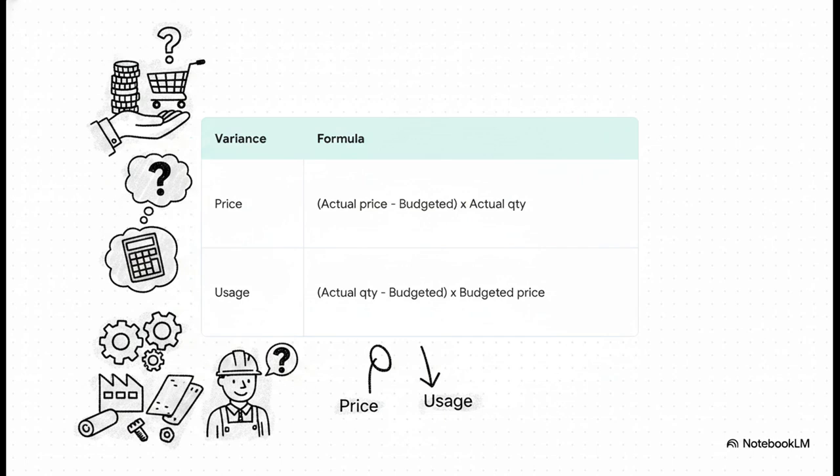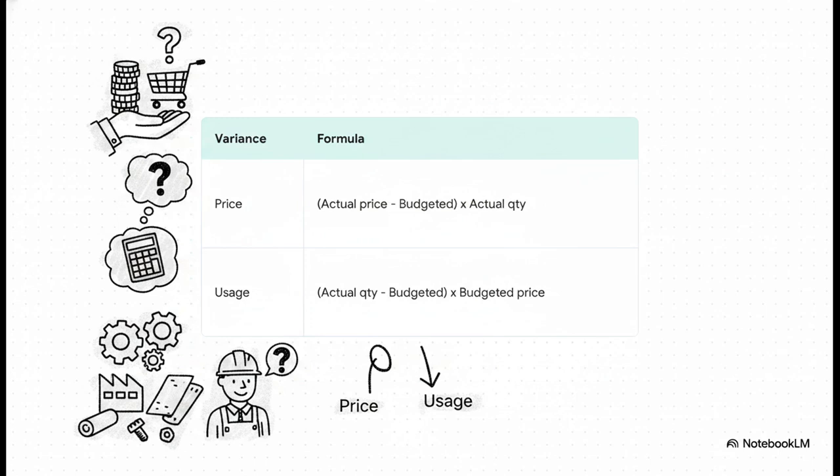Let's look at how this builds when we evaluate our costs, specifically direct materials. Just like with revenue, one big total cost variance isn't enough info. So we split it into a price variance and a usage variance. Look at the price variance formula. Actual price minus budgeted price multiplied by the actual quantity purchased. This answers a very real-world question.